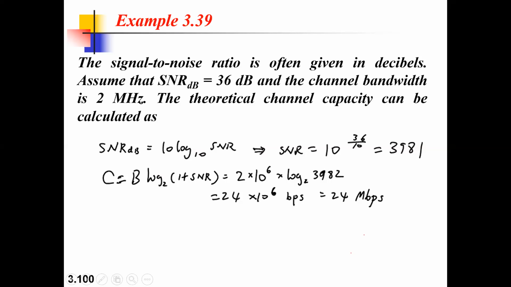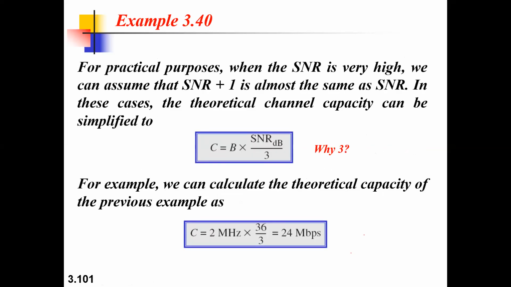Are you getting it? Suppose I want to express that in decibels itself, then how to do it? For practical purposes, in the practical scenario, the 1 in 1 plus SNR will be neglected. This 1 can be neglected with respect to a high SNR. If the SNR value is 100, 1 can be neglected. 101 and 100 are giving the same thing. So that's why you can neglect that.